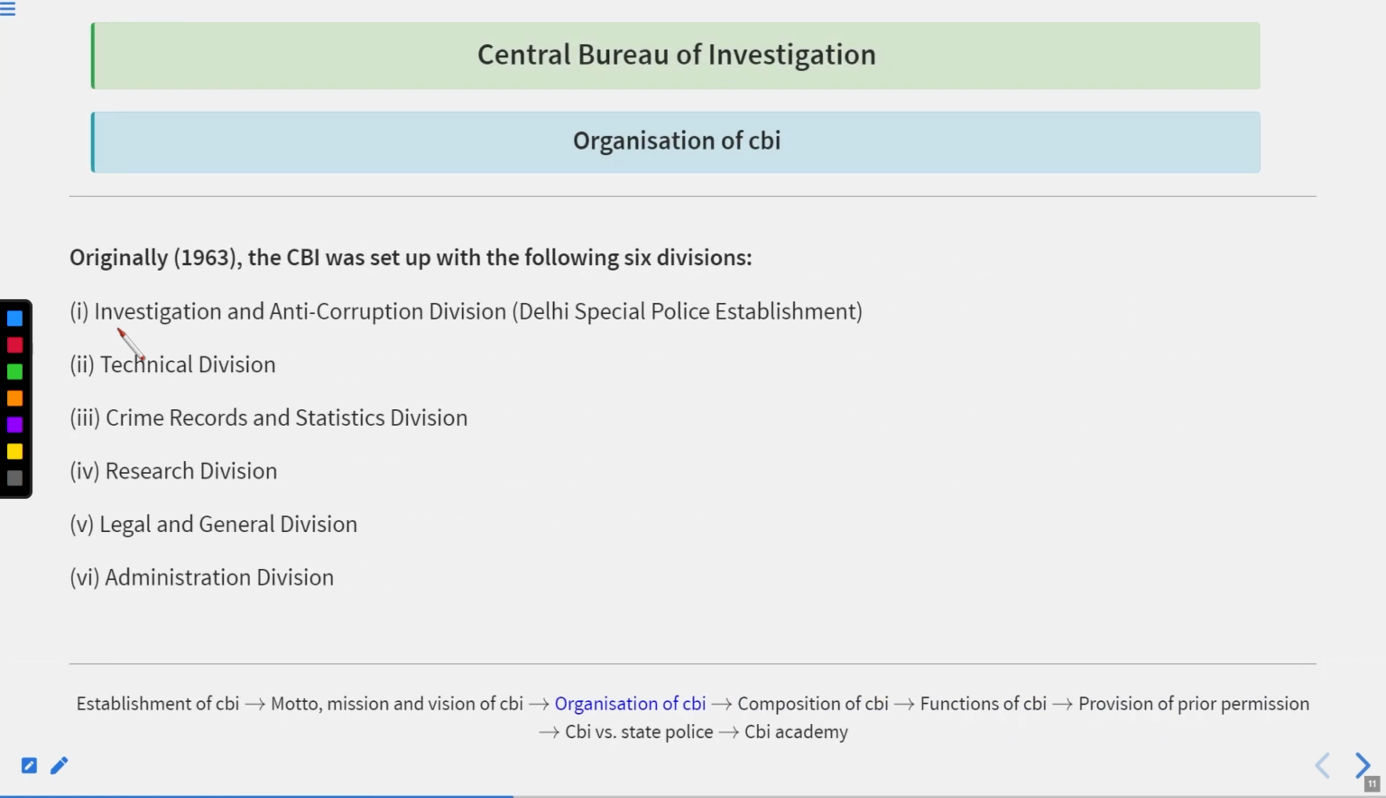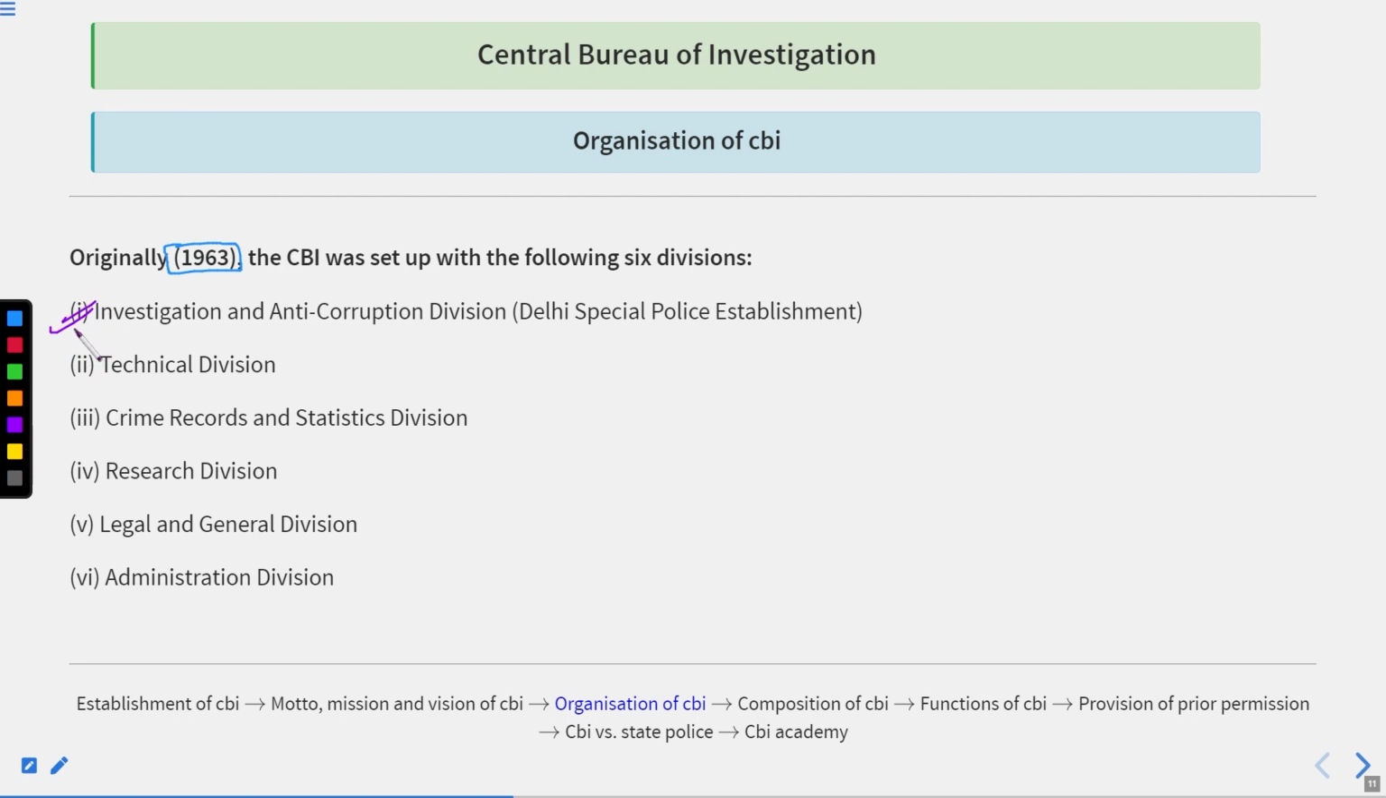After this, now we are going to talk about the organization of CBI. Originally, in 1963, the year in which the CBI was established after the recommendation of the Santhanam Committee, which was appointed for 1962 to 1964, and we know that it was adopted for the prevention of corruption. So in 1963, when the CBI was set up, it had 6 divisions: